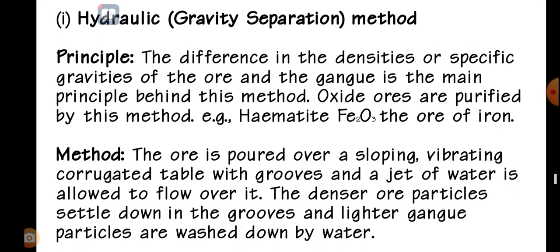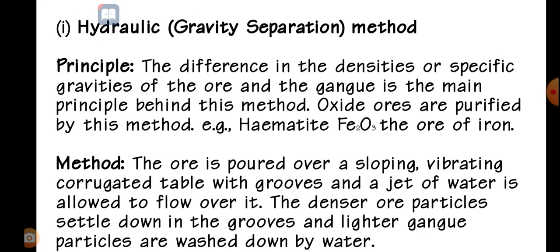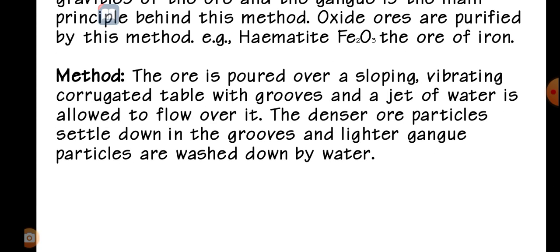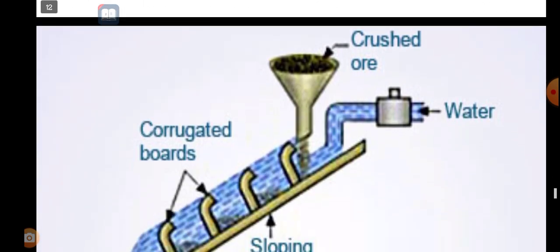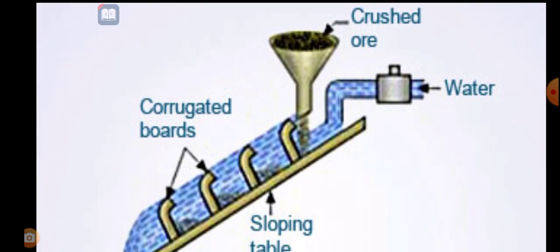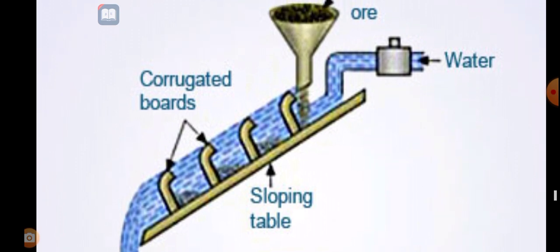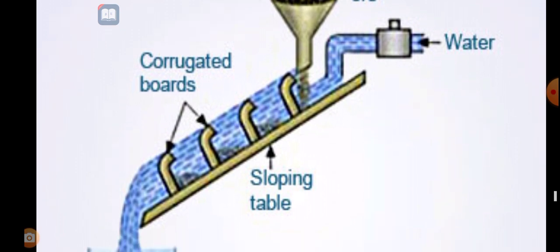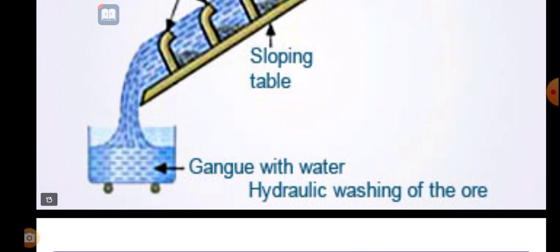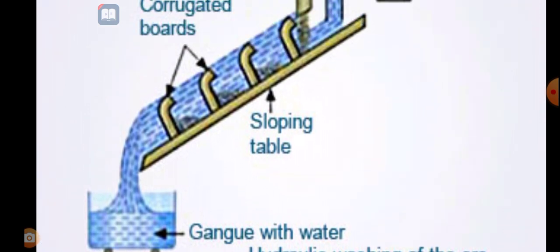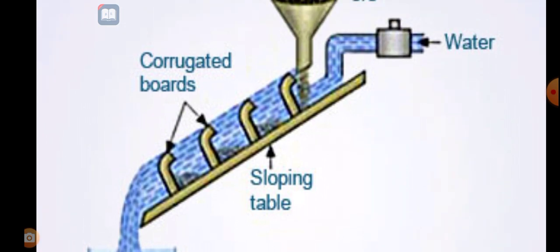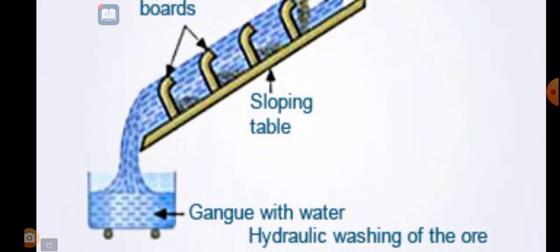Gravity separation method is already very familiar to us because we have read it in 10th standard, periodic classification of elements. They crush the ore here, and with the force of water the impurities, the gangue, will come out with the water. The ores will be precipitated here, so we can easily get the ores from there.